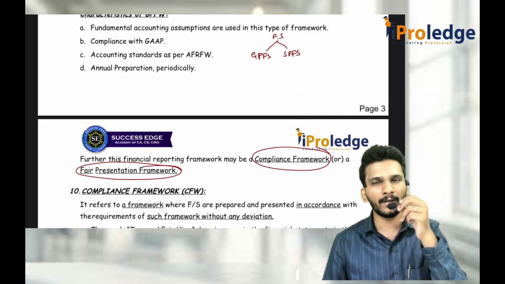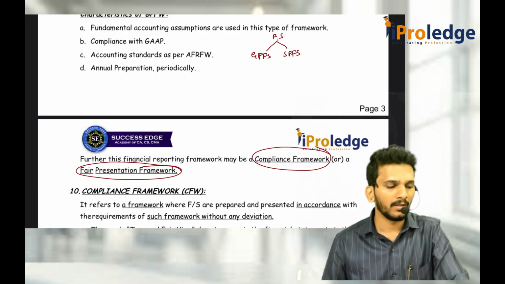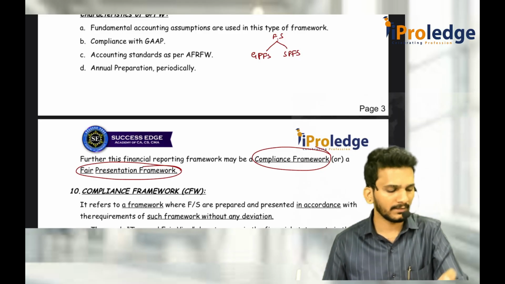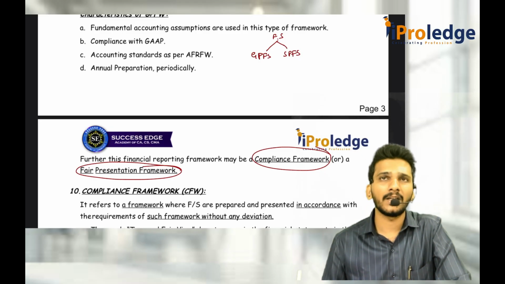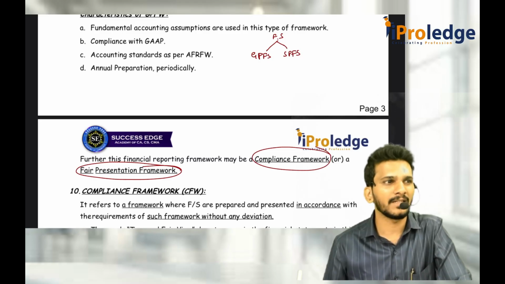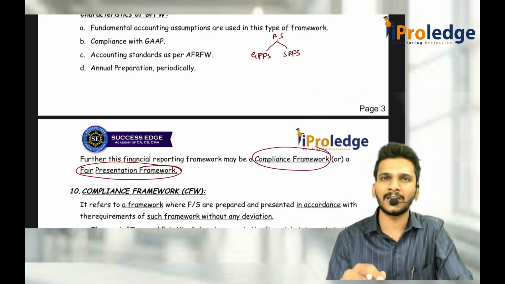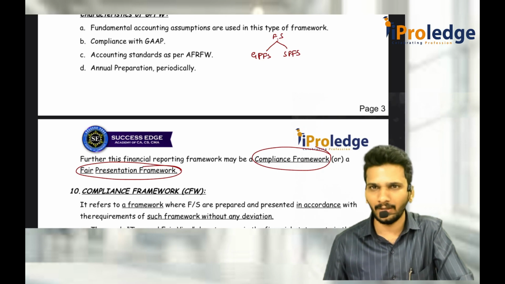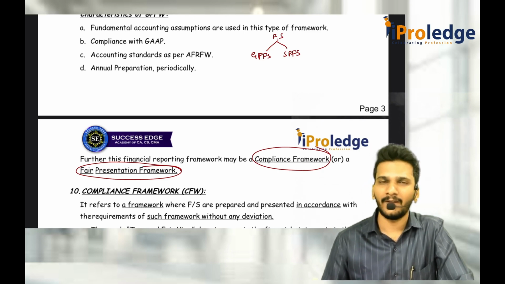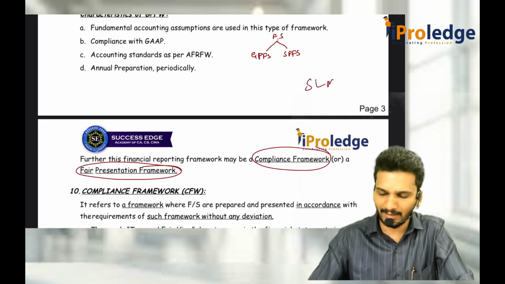Whenever you are required to prepare financial statements in accountancy, there is an unwritten rule, or you can call it a trend that is continuously followed: whenever you are required to present your financial statements and you feel that if I follow these rules, financial statements may not be presented properly. For example, take depreciation. I thought I should charge depreciation on an SLM basis.